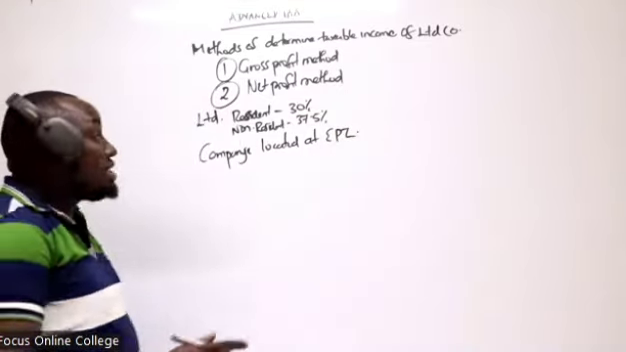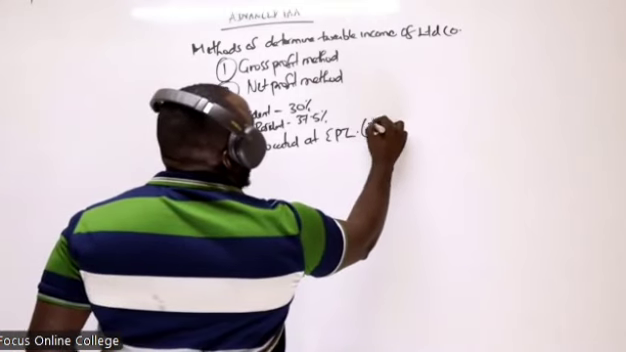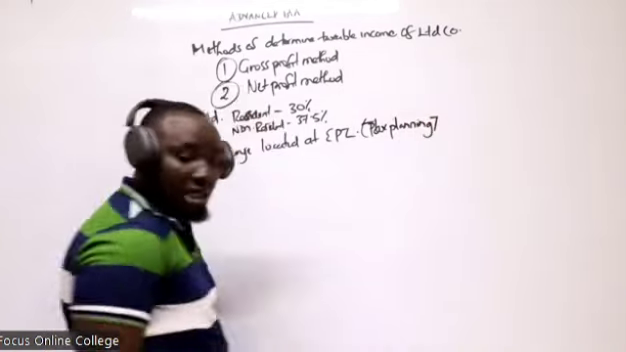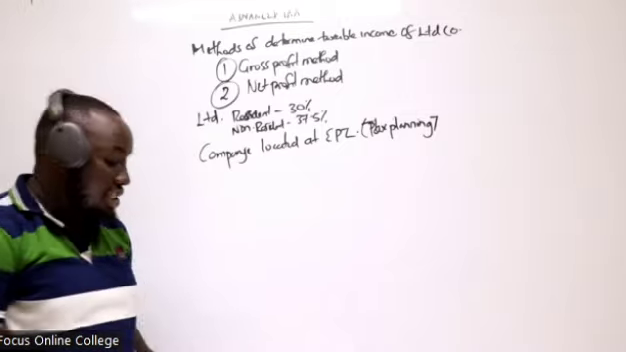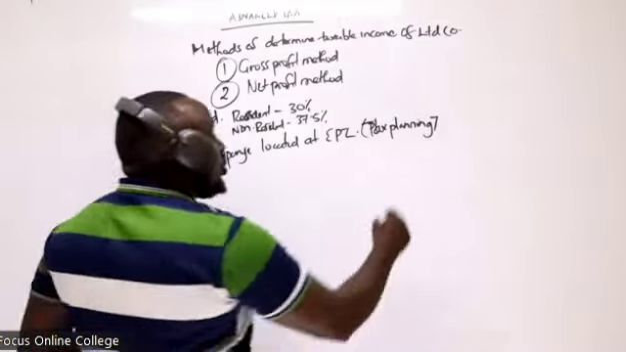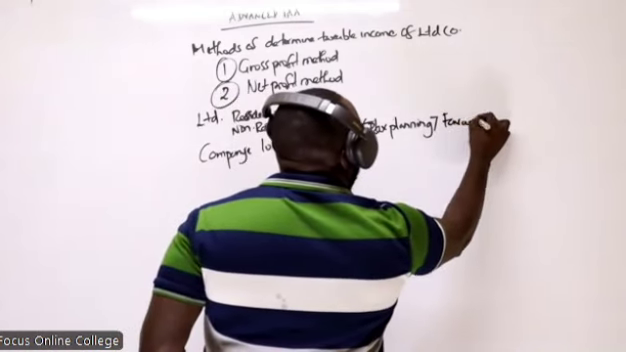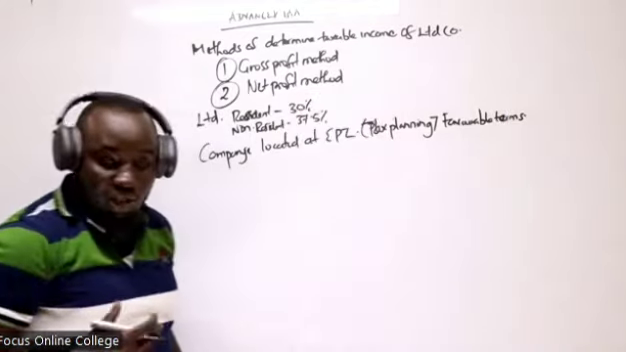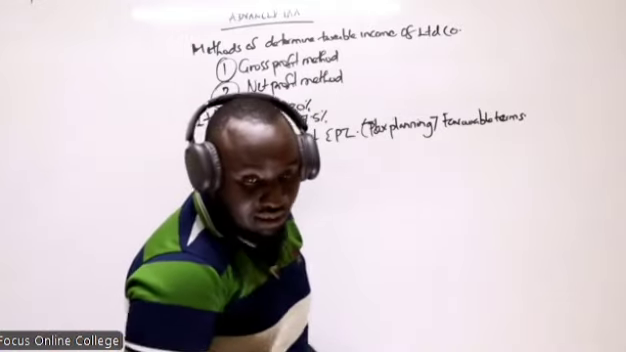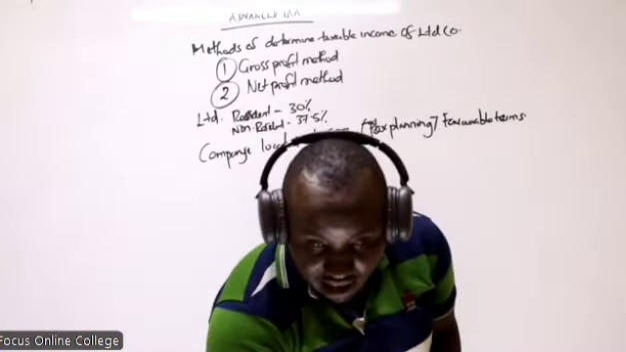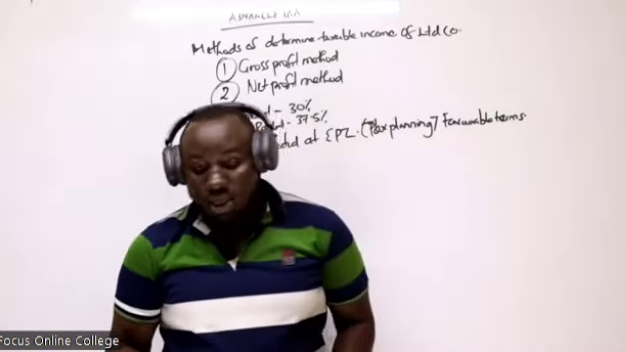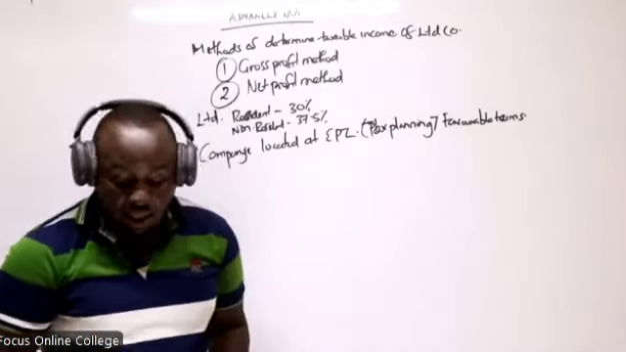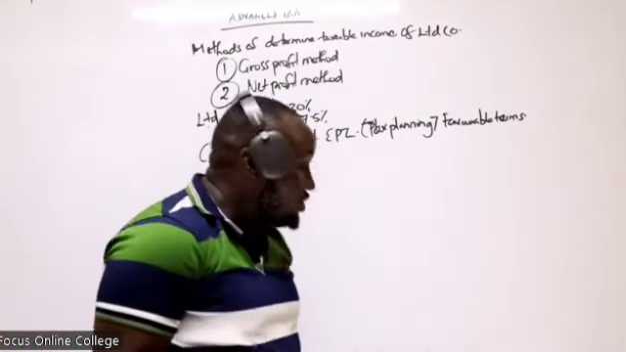Remember this concept of EPZ, we're also going to touch on it under tax planning. Companies that are located at EPZ, the export processing zone, have favorable terms of tax. What are these favorable terms of tax that companies located at EPZ enjoy? Some of the things they enjoy, we know the tax holiday.